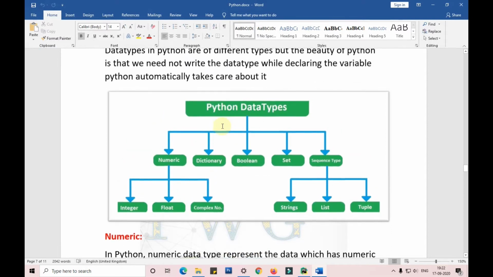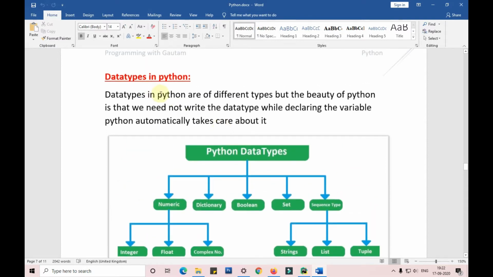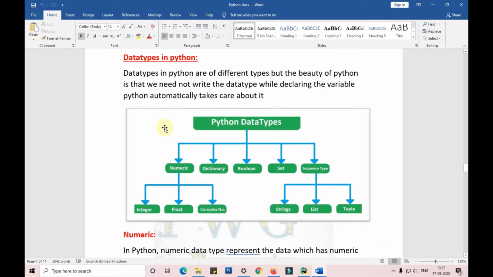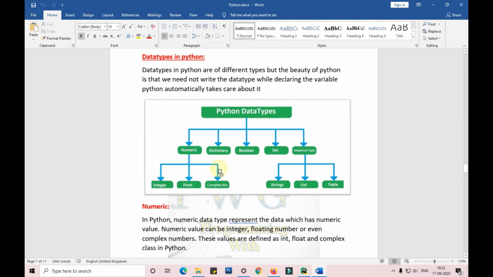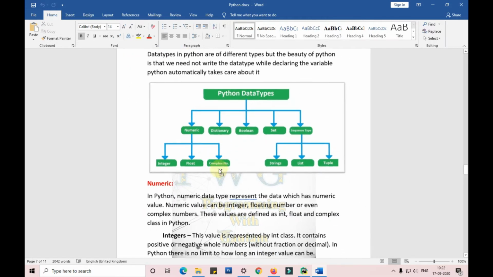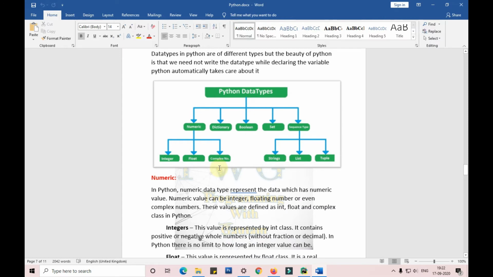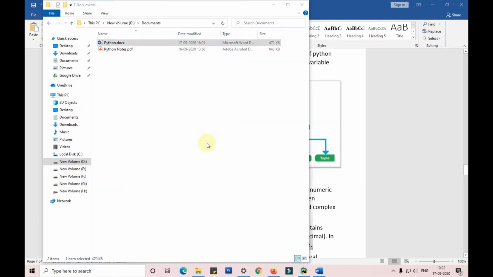In the previous video, you have seen data types, and I explained each and every data type, that is numeric, dictionary, boolean, set and sequence type. Today in this video, I will be showing you how you can declare them in a Python file. So let's get started.